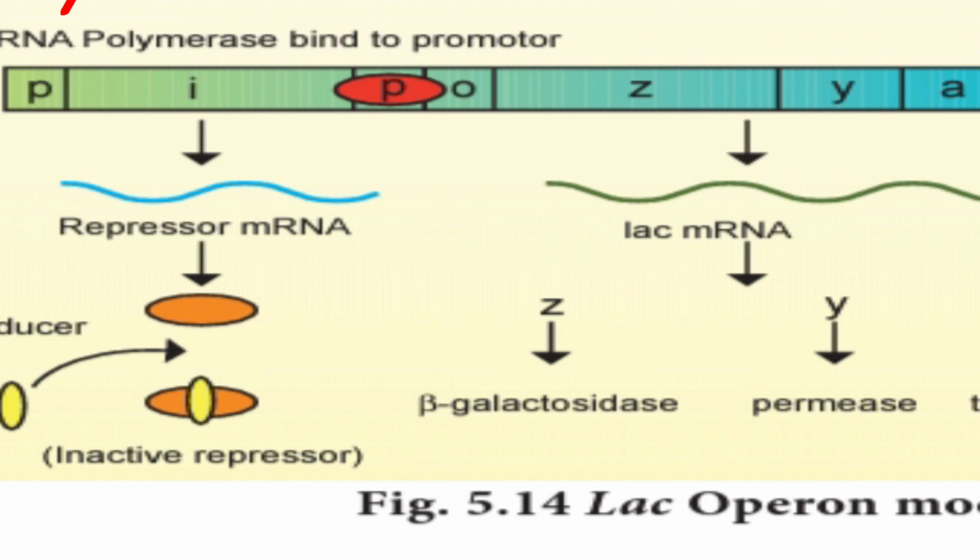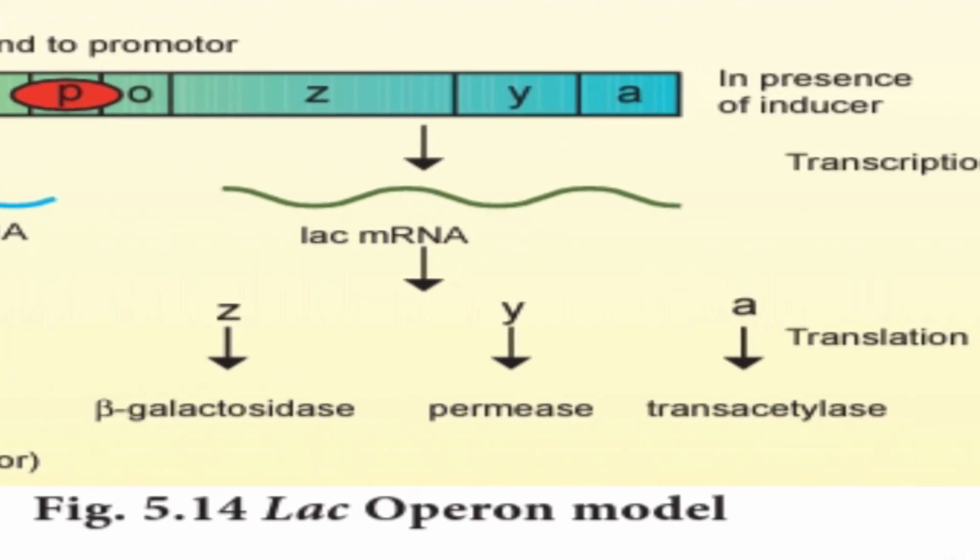So the Y, the permease, allows the lactose to enter into the cell. And here the trans-acetylase, so what are the functions? The permease allows lactose to enter into the cell, and beta galactosidase converts lactose into glucose and galactose.